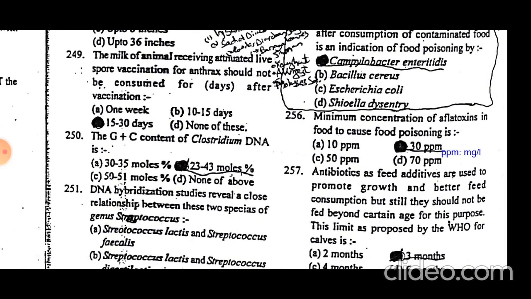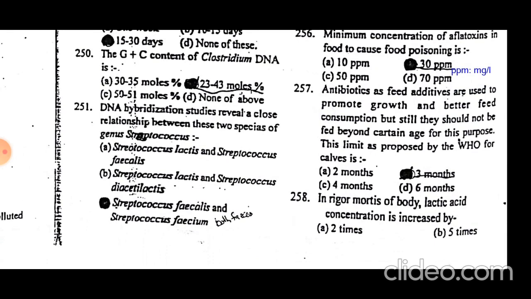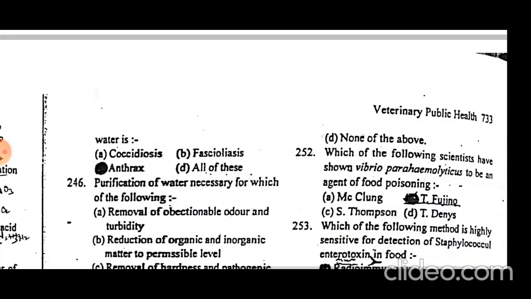The guanine plus cytosine content of Clostridium DNA is intermediate, 23 to 43 moles percent, not very low as 35 moles percent, not very high as 50 to 51 moles percent. DNA hybridization studies reveal a close relationship between two species of genus Streptococcus, Streptococcus faecalis and Streptococcus faecium. They are genetically related to each other.